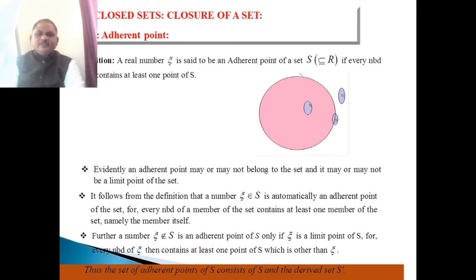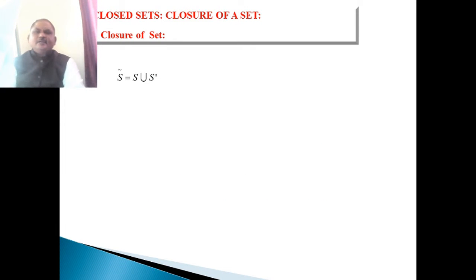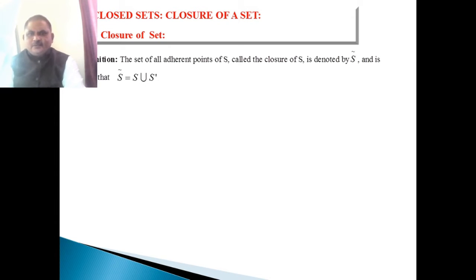Thus, the set of adherent points of S consists of S and the derived set S dash. S dash, the set of limit points, is called the derived set, and is denoted by S dash. Next, what is the closure of a set? The set of all adherent points of S is called the closure of S. It is denoted by closure S, and closure of S is equal to S union S dash, the union of the set itself and the derived set. That is the closure of a set.